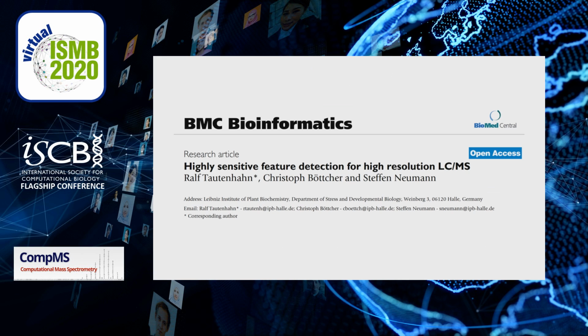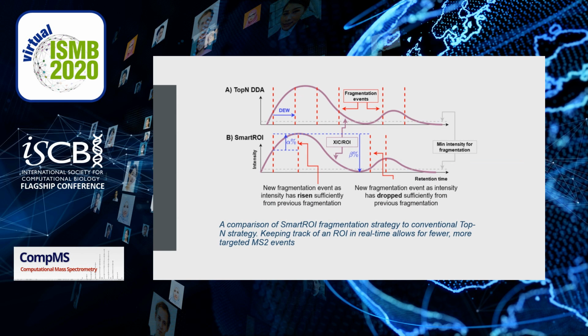ROI detection is the first step of all popular peak picking algorithms. And a mass peak not appearing in an ROI will never be picked and will not be included in any subsequent analysis. Keeping track of ROIs allows us to limit fragmentation to only mass peaks within them. This means we can intelligently refragment an ROI if it has changed significantly, allowing for much richer control than the